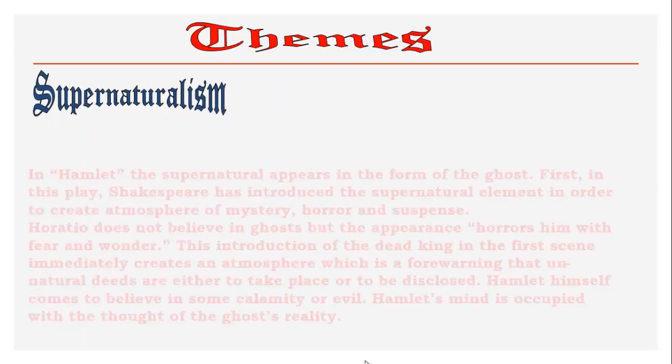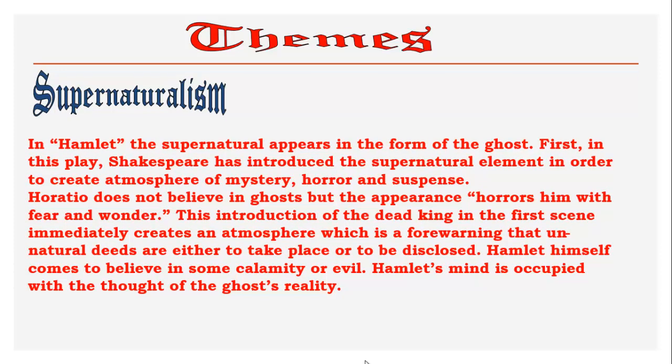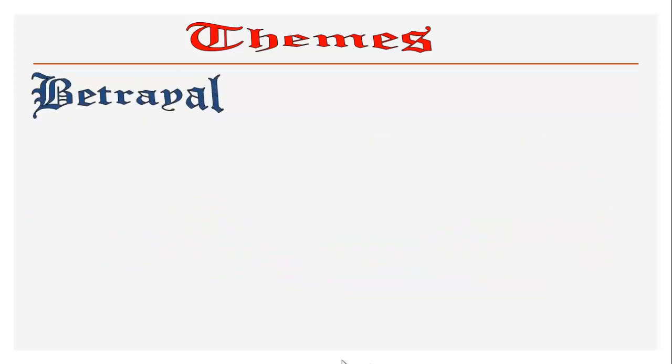Then we have the theme of supernaturalism, or supernatural elements. Shakespeare was fond of using supernatural elements in his plays, like Macbeth, which you studied in grade 7, and even Hamlet. What represents supernatural elements? Of course, the ghost of the king, which appeared at the beginning of the play. In Hamlet, the supernatural appears in the form of the ghost. The ghost appeared, as we said, to order Hamlet to avenge his death. Okay, so that was also one of the most important themes in the play.